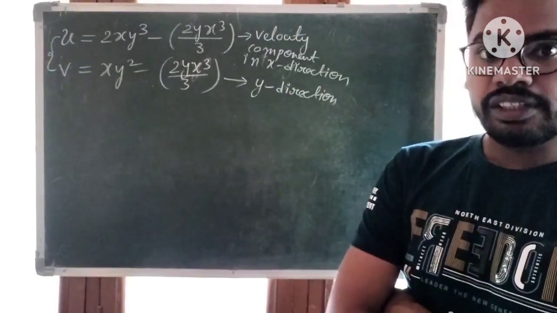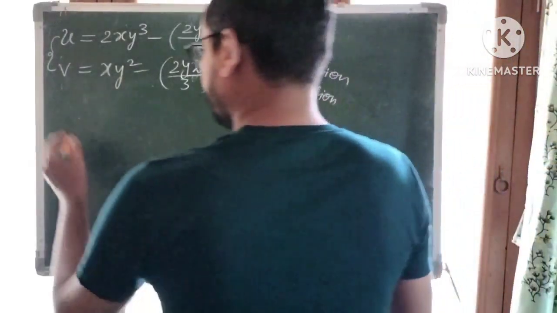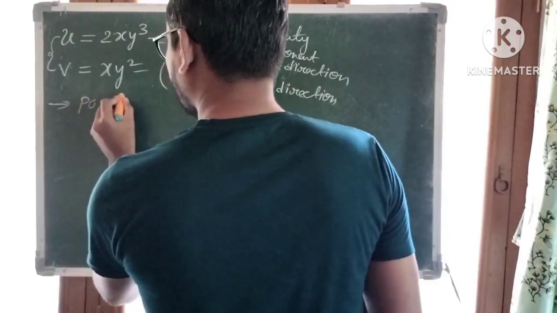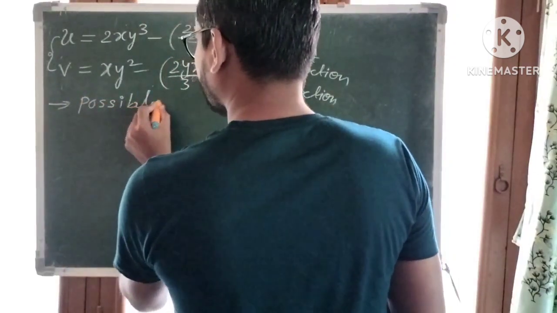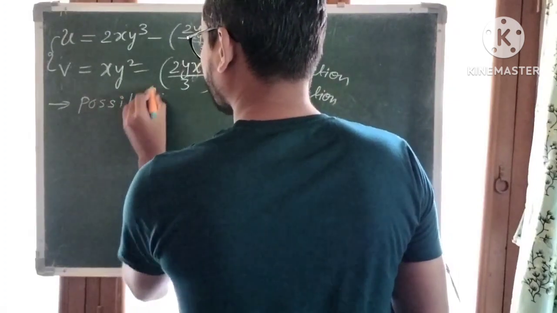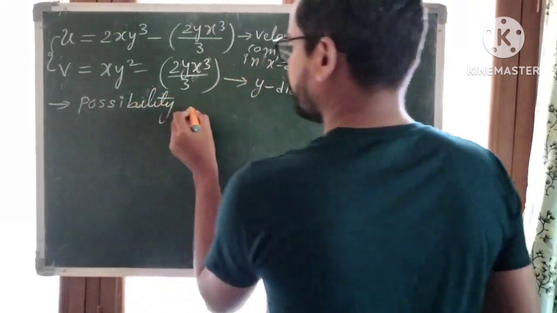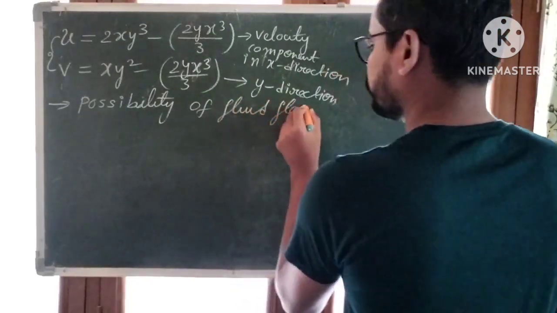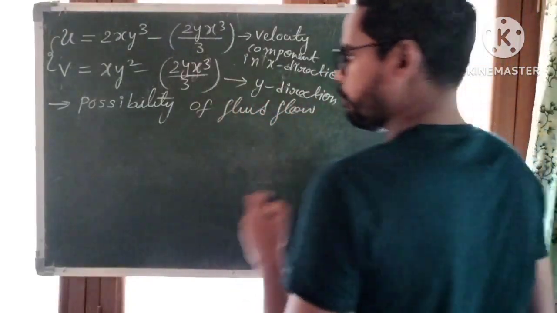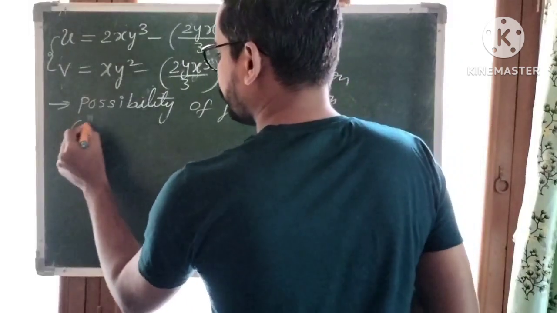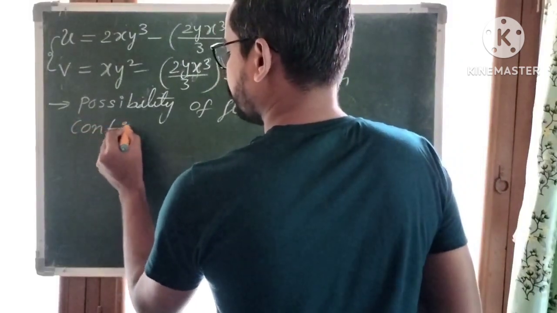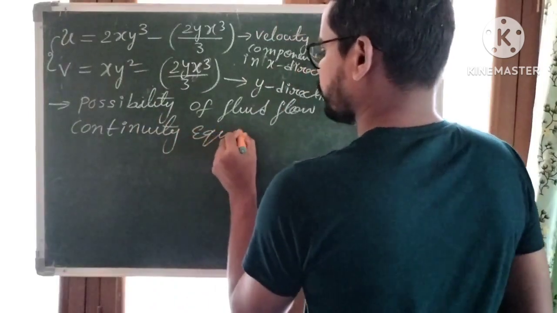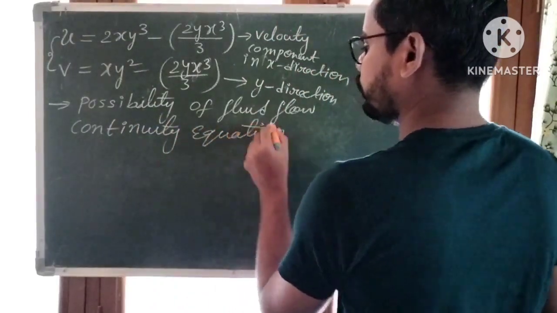We have continuity equation. So the possibility of fluid flow depends upon the continuity equation.